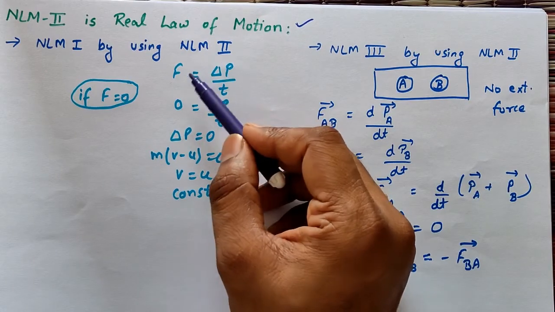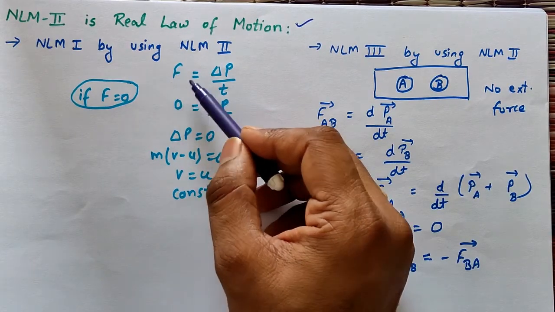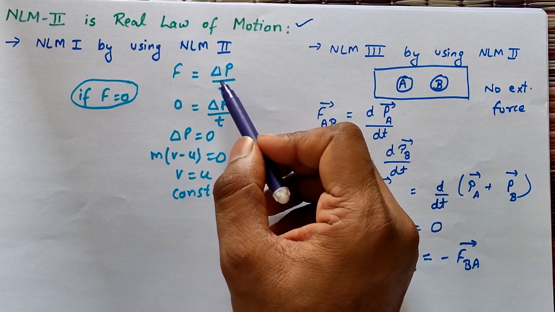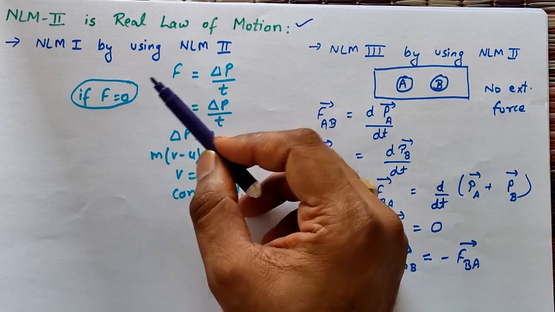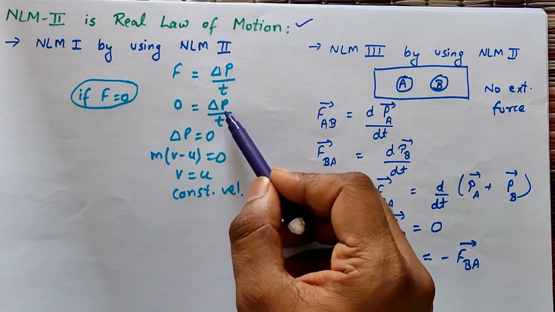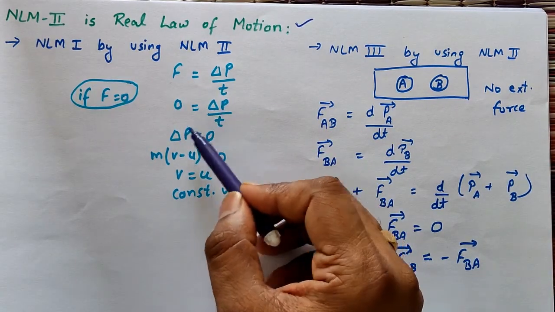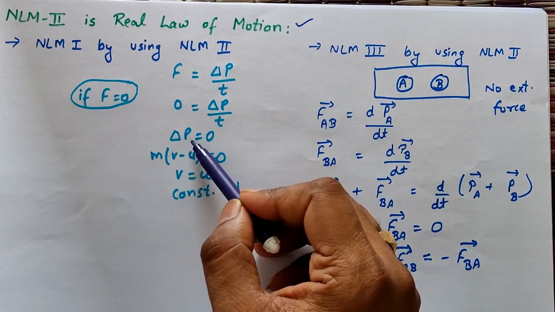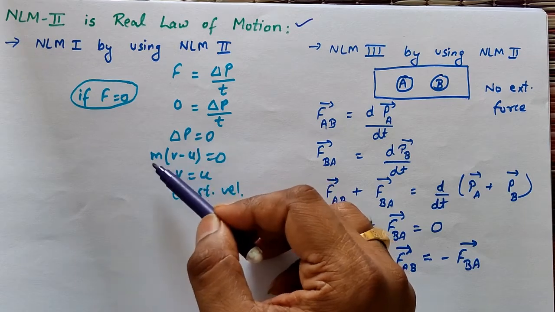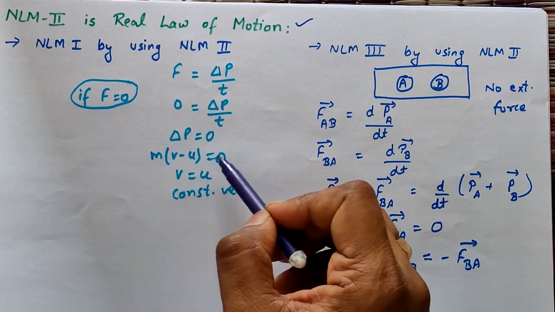The second law says that F is equal to delta P upon delta T, meaning force is equal to the rate of change of momentum, or directly proportional to the rate of change of momentum. If external force is not applied, then F is equal to 0 and it will be equal to delta P upon delta T. By cross multiplication I can write delta P is equal to 0. What is delta P? This is the change in momentum. Hence m(v minus u) is equal to 0.